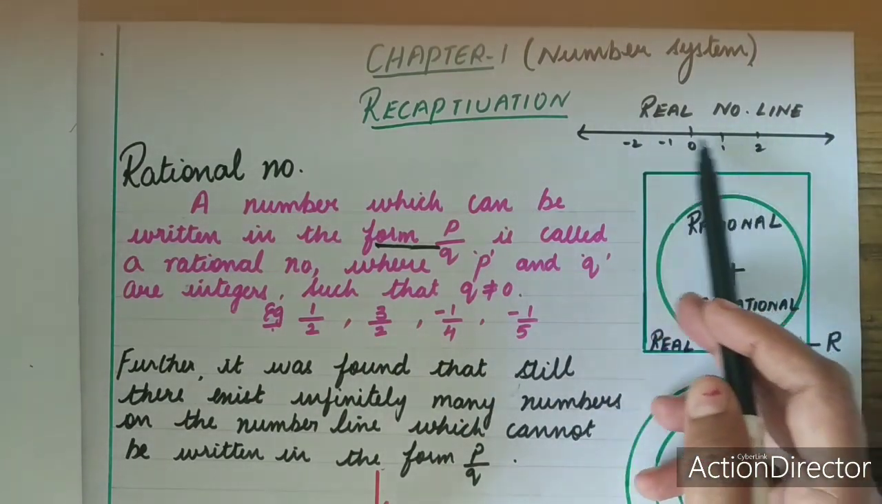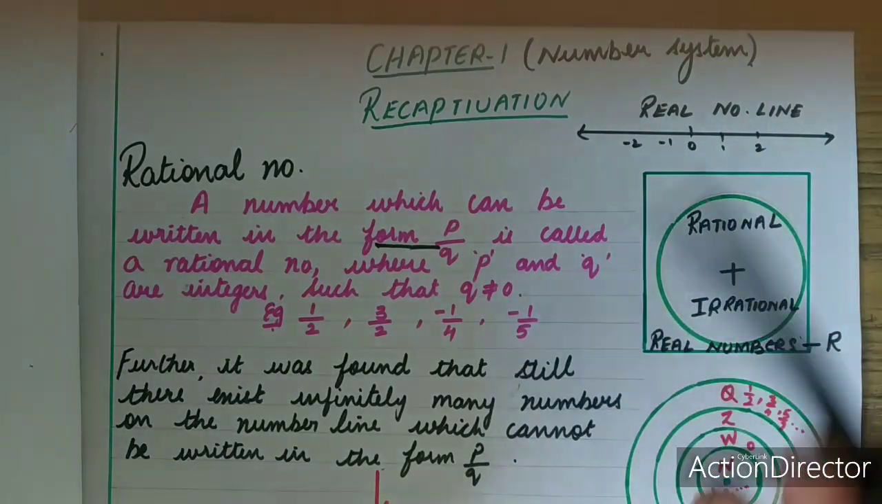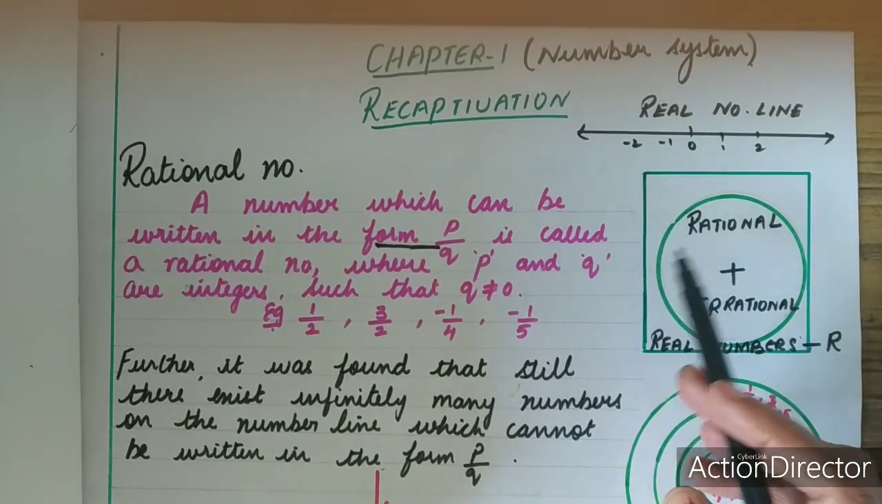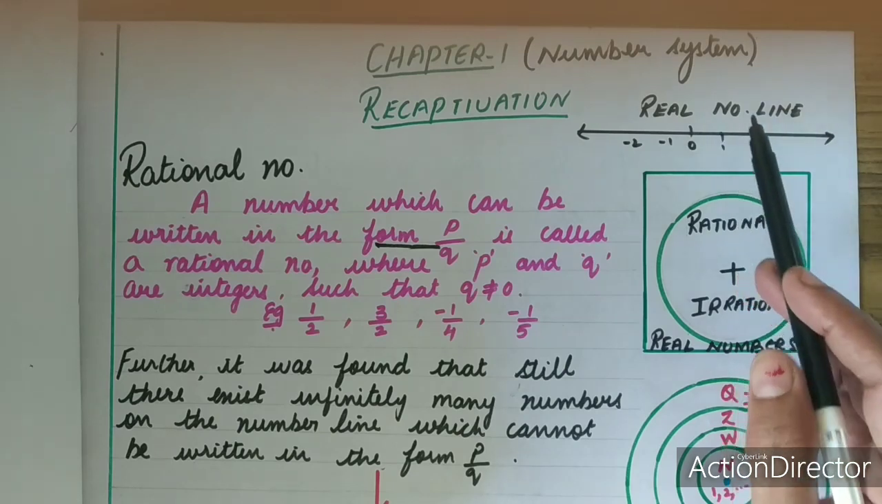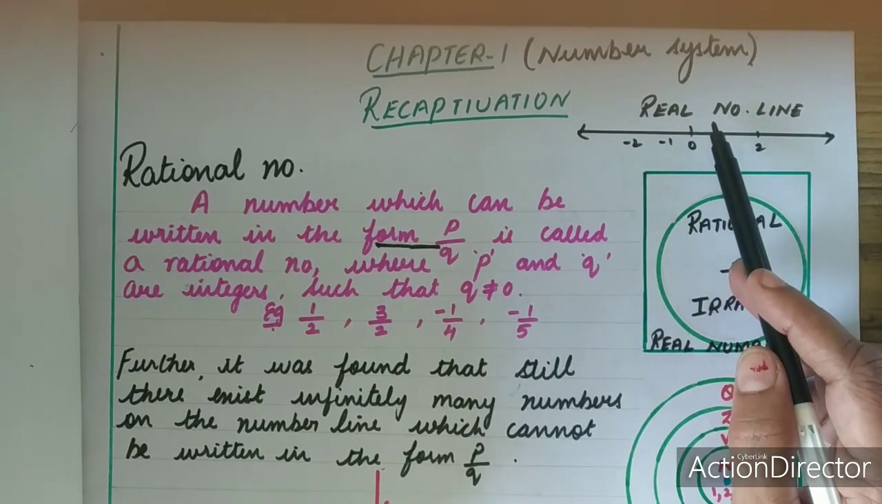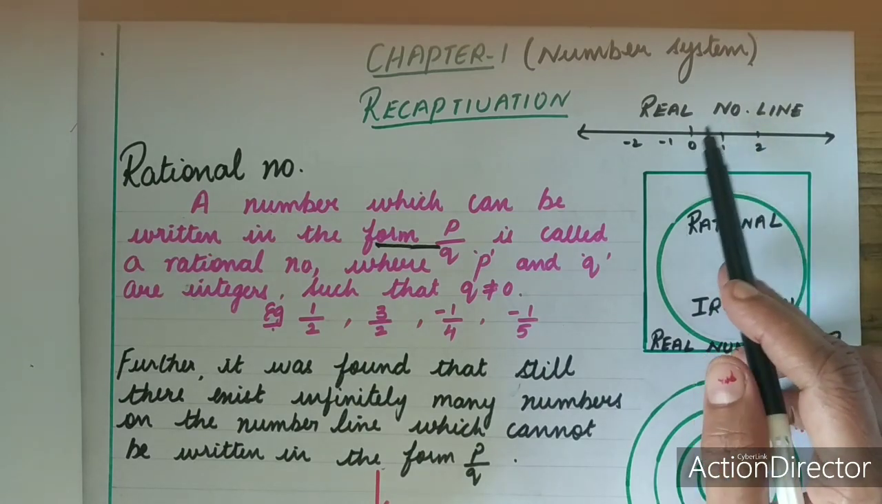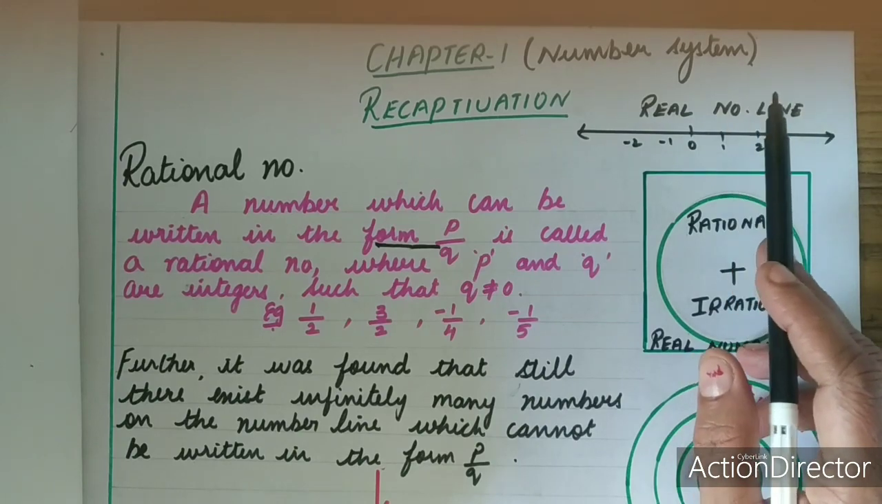It can be stated that a real number is either a rational number or an irrational number. So you can very easily see that whatever number is represented on this real number line, it is either a rational number or an irrational number. So it is concluded that every real number is represented by a unique point on the number line. Also, every point on the number line represents a unique real number.